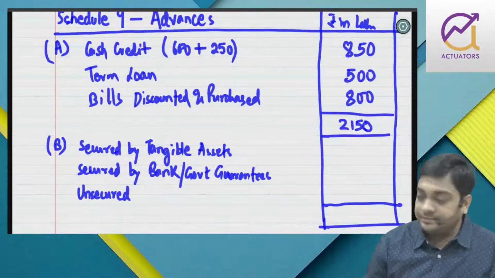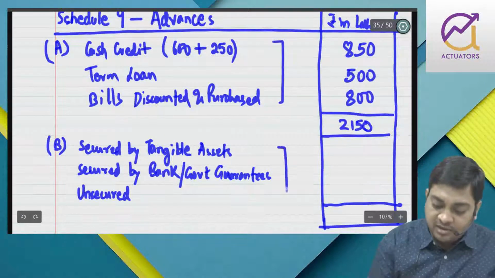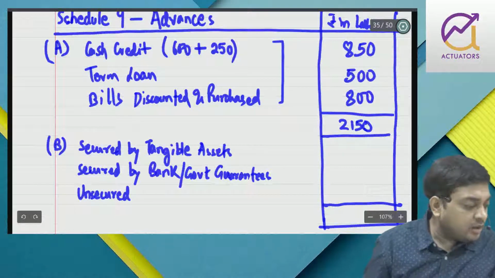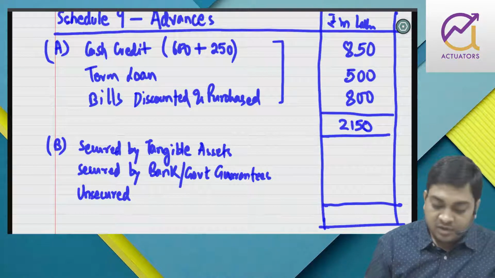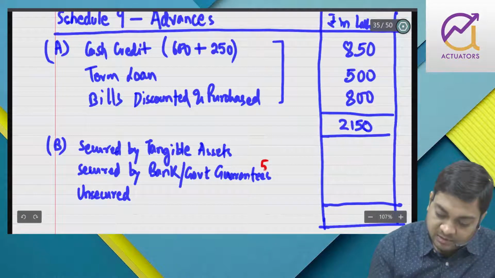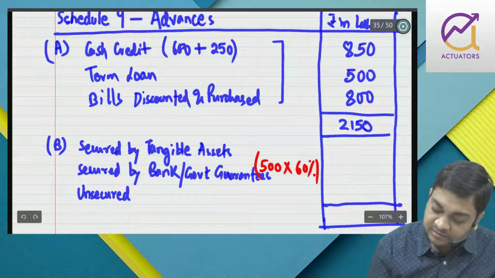Is that fine? Now this is on the basis of nature of loan and this is on the basis of security. Now 60% of term loan is secured by government security, government guarantee. So term loan is 500. So 500 into 60%.